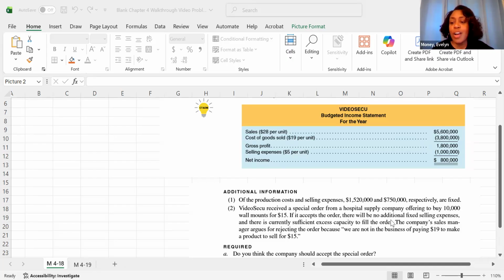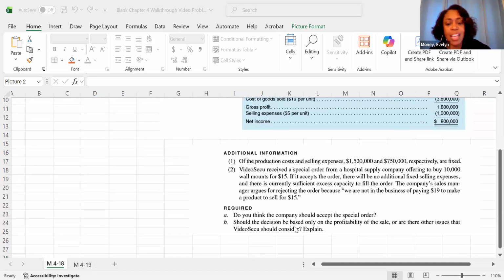That's good to know. The company's sales manager argues for rejecting the order because we are not in the business of paying $19 to make a product to sell for $15. That's quite interesting that he can make that assumption that quickly without knowing which costs are variable and which costs are fixed. But let's keep going. Do you think the company should accept the order, and should the decision be based only on the profitability of the sale, or are there other issues that the company should consider?